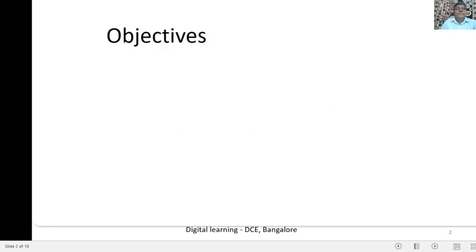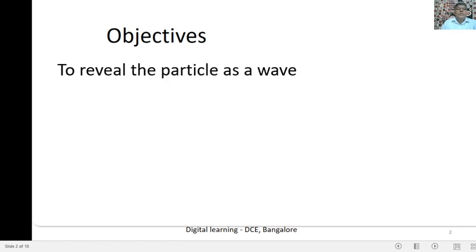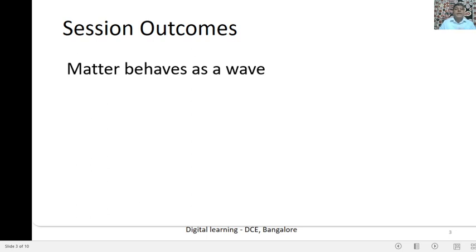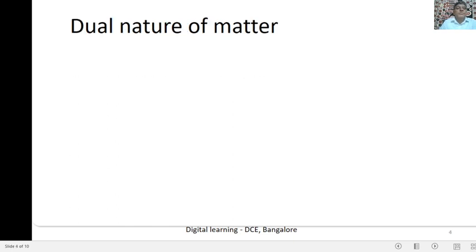The objective of the session is to reveal the particle as a wave. The session outcome is that matter behaves as a wave. Matter behaves as a wave means how the particles are moving, associated with a wave. So that is the meaning of how matter behaves as a wave. We are going to discuss this.